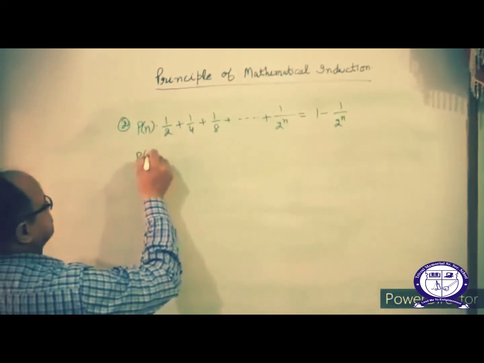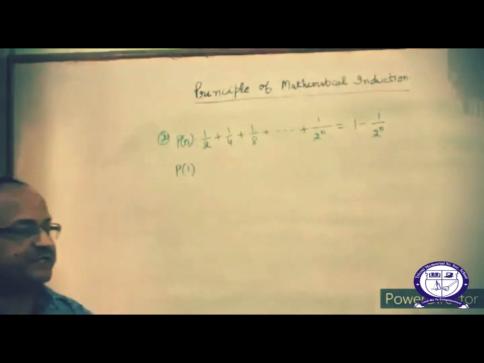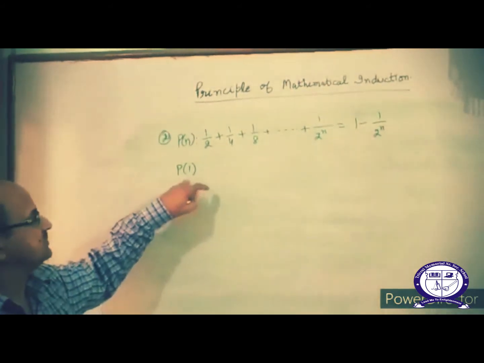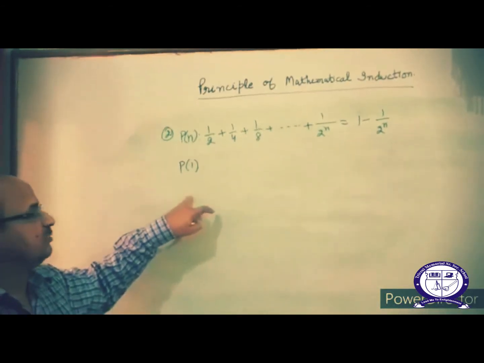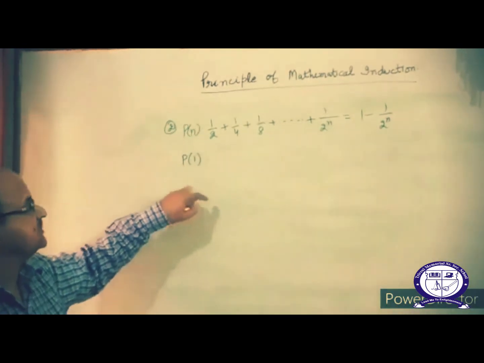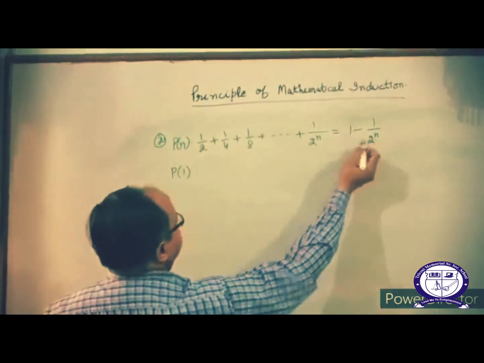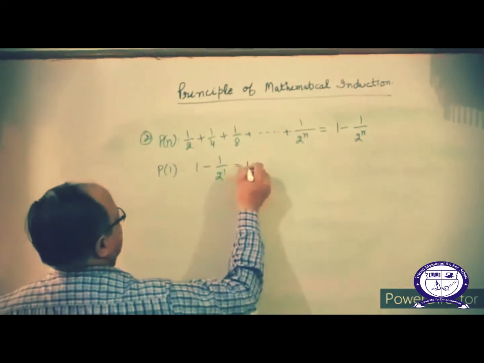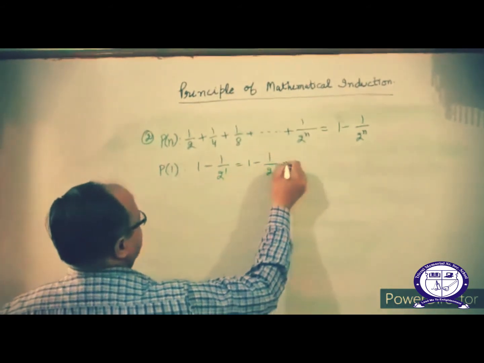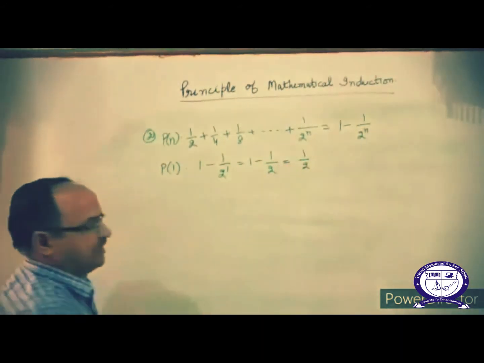In this question, there are 3 steps. First of all, we have to check whether the given statement is true for P of 1 or not. Second step, assume that the given statement is true for P of K. Then prove it for P of K plus 1. Correct? P of 1, put n is equal to 1 here. 1 minus 1 by 2 to the power 1. 1 minus 1 by 2. 1 minus half. 1 by 2. Which is true.